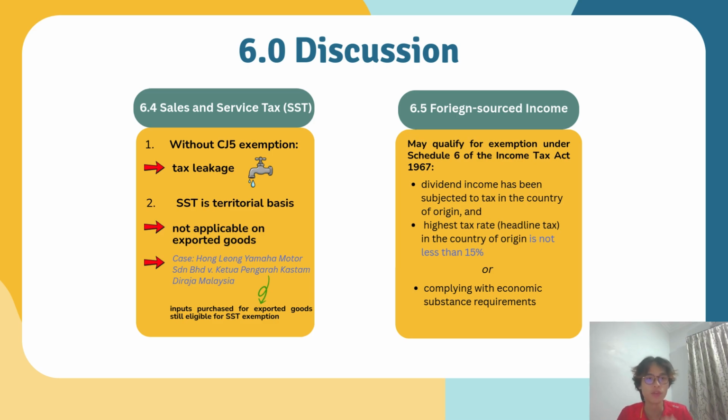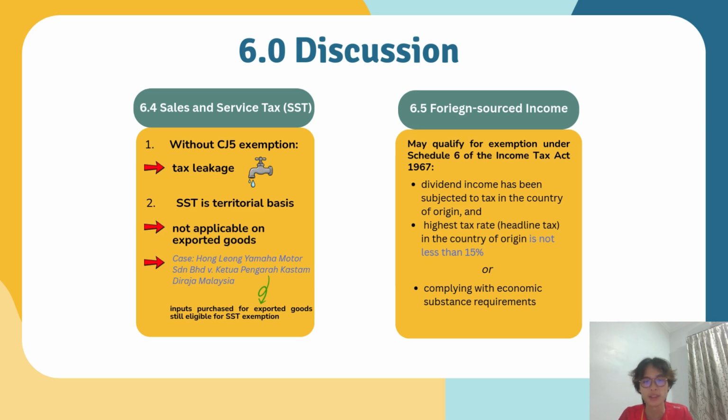The problem with not applying for the CJ5 exemption is tax leakage, where unnecessary taxes are paid. This is because BMB is a registered manufacturer and is allowed to receive SST exemption on inputs supplied by the parent, BSNB. Besides, the exemption is also applicable on exported goods, since the exemption as per the written act covers finished goods, not just taxable finished goods.